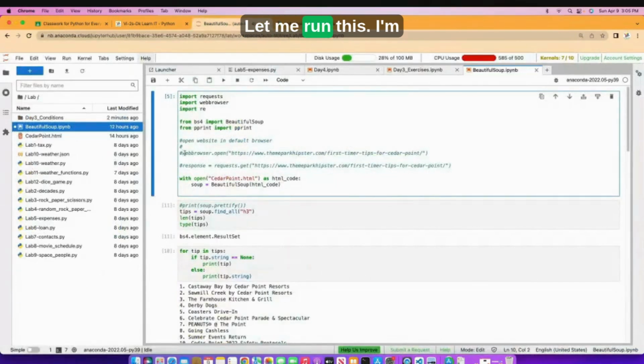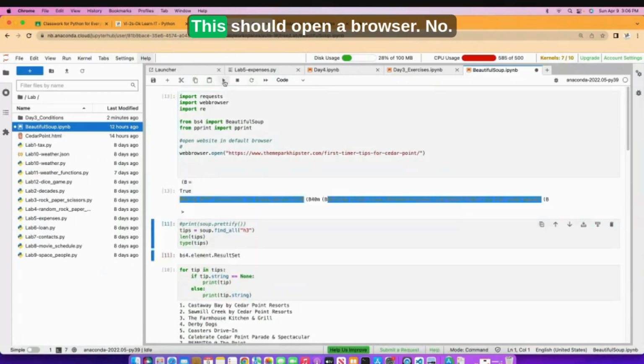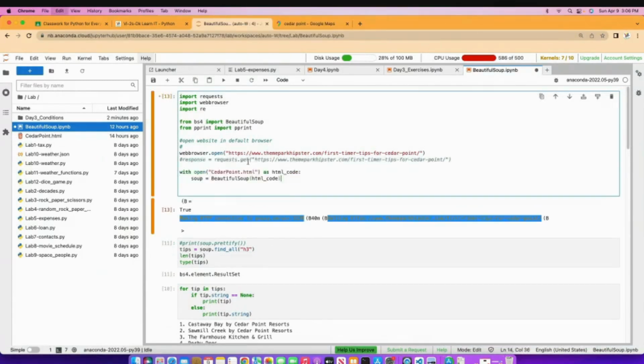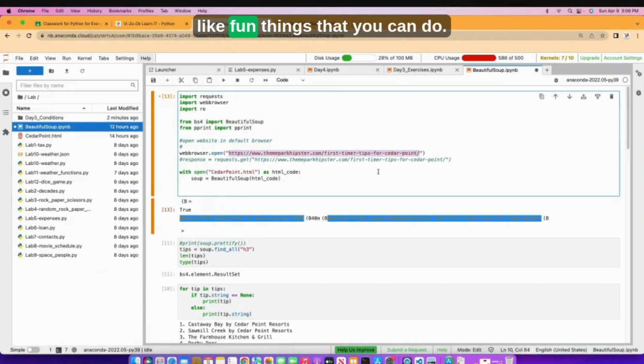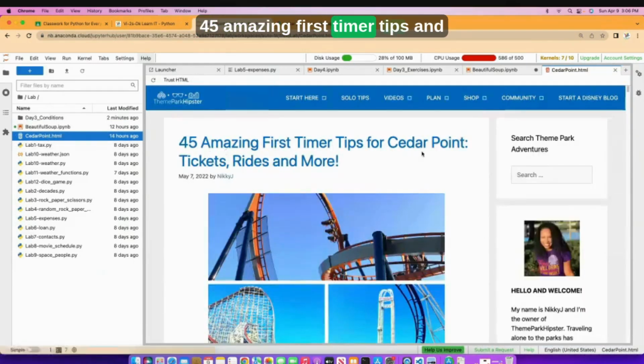Let me go on this. I'm going to delete that part. I found this website. This should open the browser. No, it's taking forever. And maybe it's gonna open it somewhere else. And on that website, it has tips for first timers, like fun things that you can do. I pretty much downloaded the website. 45 amazing first timer tips, and so on and so forth.